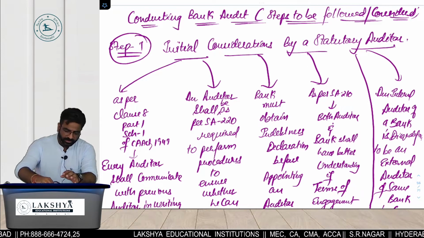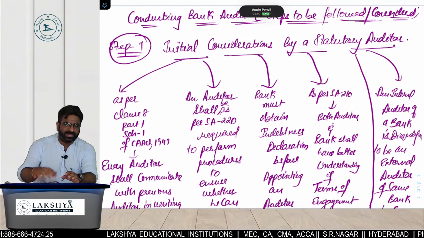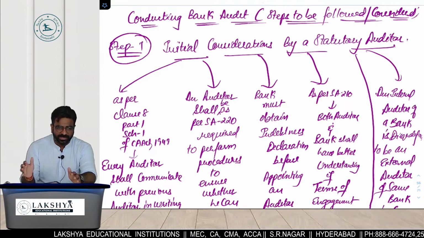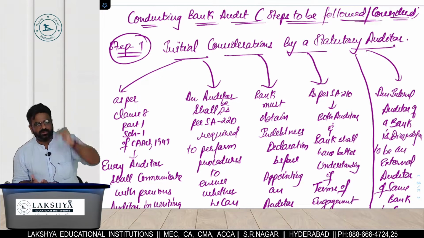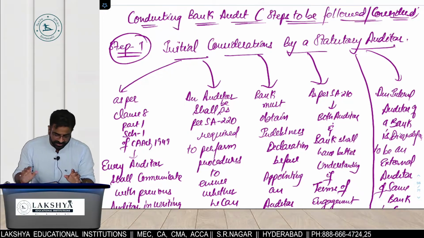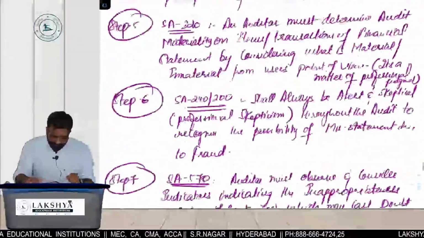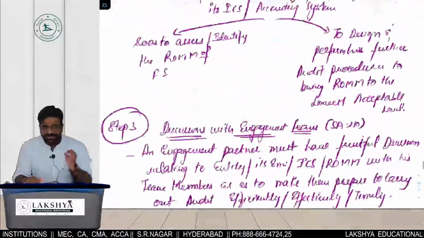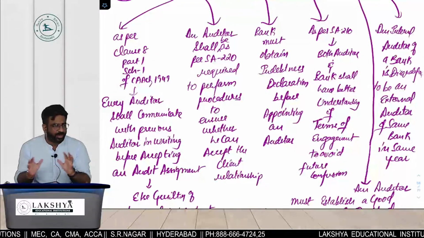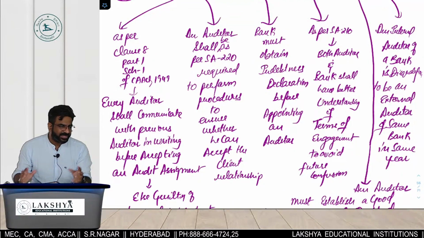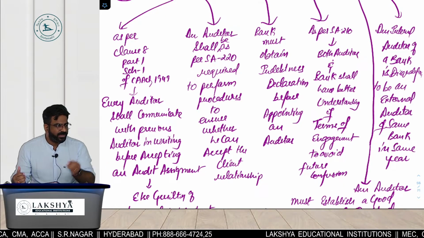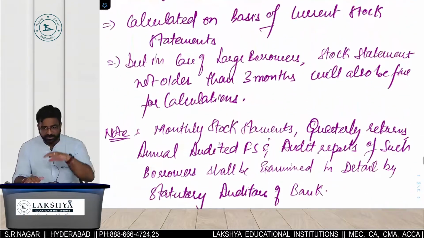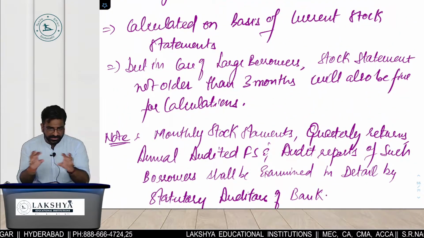Okay? Now listen, up to yesterday I told you about agricultural loans, NPA provisions and all those things. Now we are actually going to understand, right from the starting to the ending, how a bank audit is done. Now see, if we talk about the bank audit, it is classified into 10 steps. How many steps? 10 steps. This is the major question they may ask you, but nowadays they have stopped asking lengthy questions. They are more interested in asking conceptual questions of 2 marks, 3 marks, 4 marks and 5 marks maximum. So don't expect that this full question will come, but from it they may ask you some bits and parts.